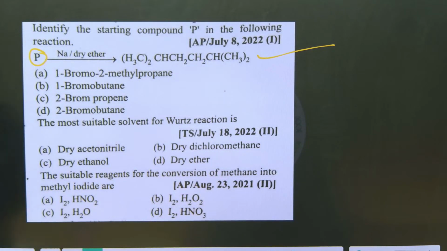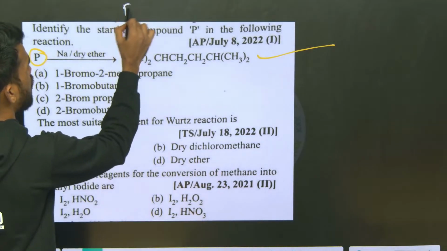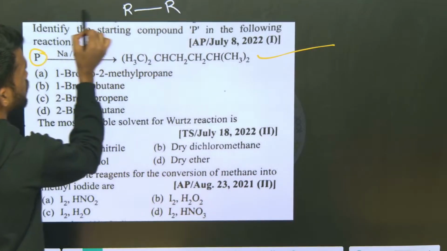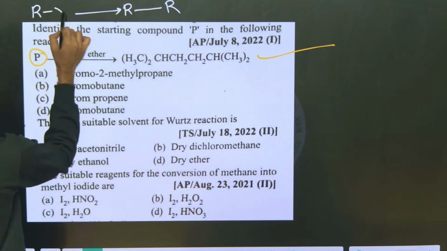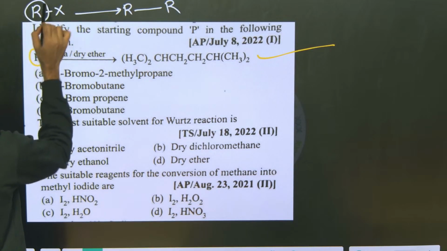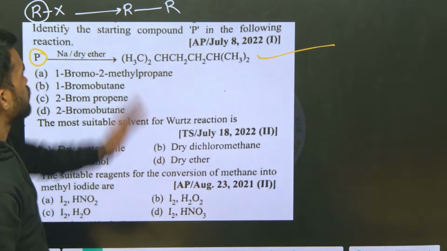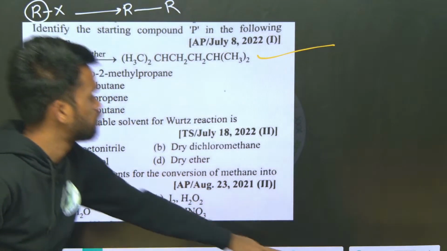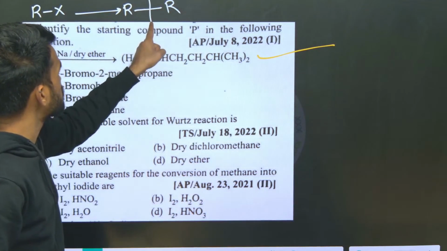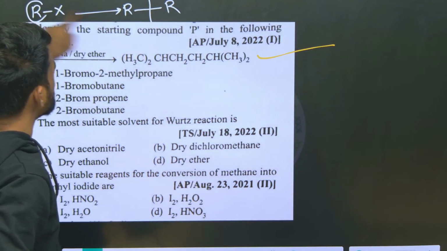Okay, so tell me, very simple, how can you consider here? We know if there is an RR type of product, just we have taken Rx. Therefore these two R groups are combined. So breaking this product into two equal halves tells us which type of R group is mentioned here.